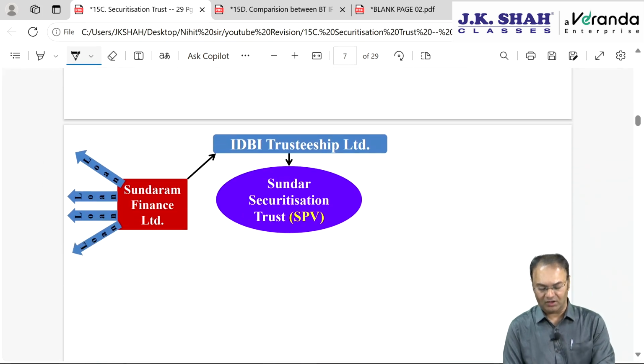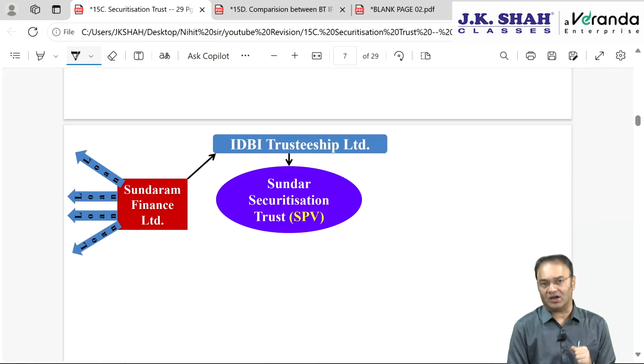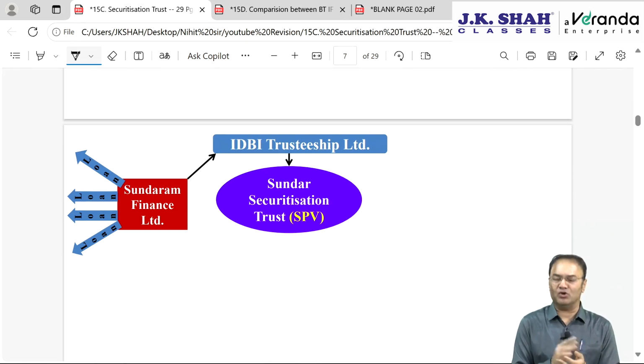So what will happen? They will approach professional people. Professional people here are IDBI Trusteeship Limited, which is a pioneer in this field. This can be done by multiple people in this industry. IDBI Trusteeship will create one special securitization trust, which will be a special purpose vehicle.